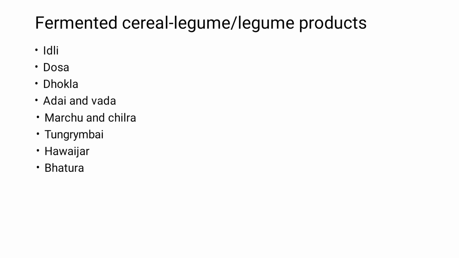Various commonly consumed fermented cereal legume based products are idli, dosa, dhokla, adai, vada, marchu, chilra, tungribai, hawai jar, and patura. Now, considering one by one, idli. Here rice and black gram dal in the ratio 3:1 is soaked and ground to a fine paste. Then it is fermented overnight and steamed in an idli maker.